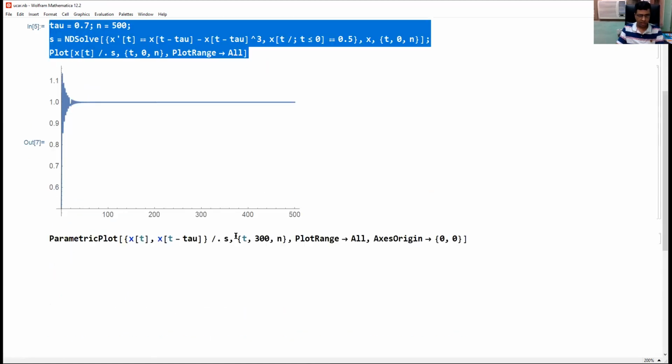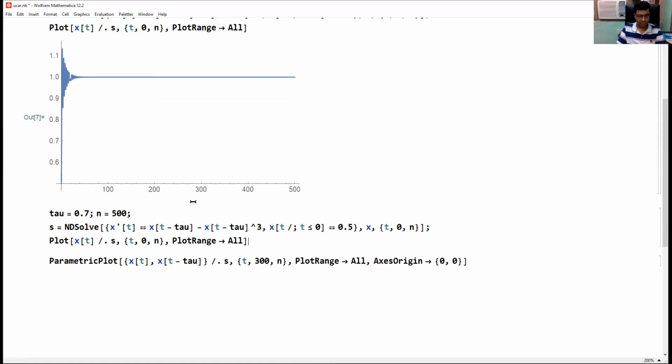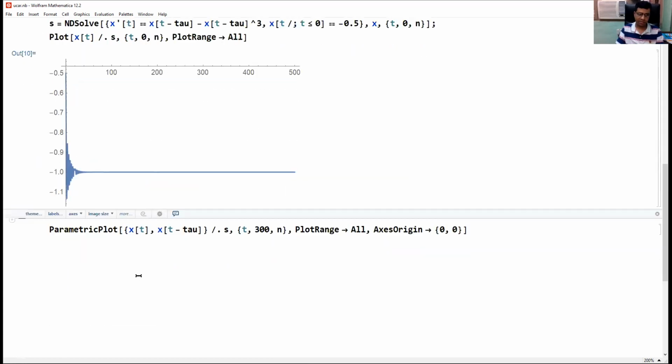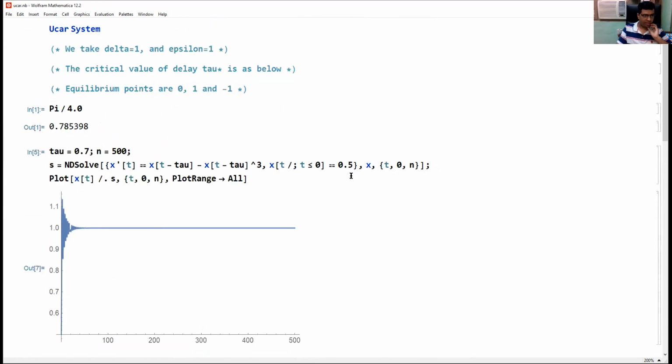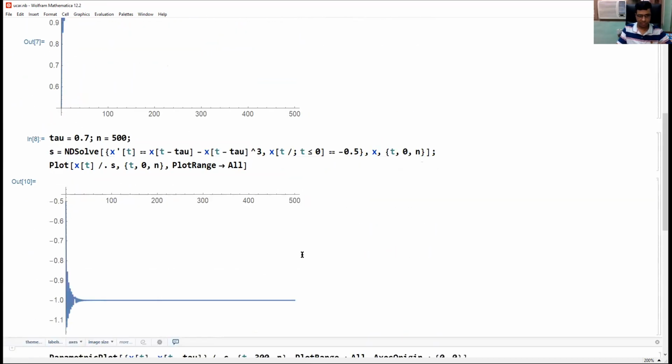Similarly, we take negative initial condition, say minus 0.5, and we are again getting same thing. Next thing is to select this tau bigger than this critical value, say 0.8. We start from 0.8.